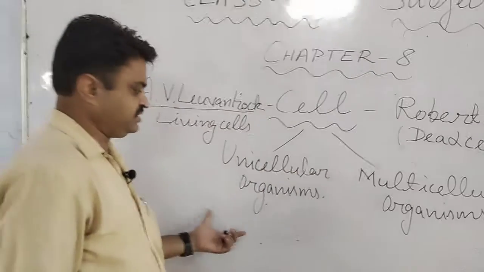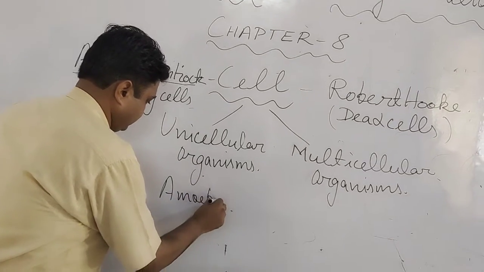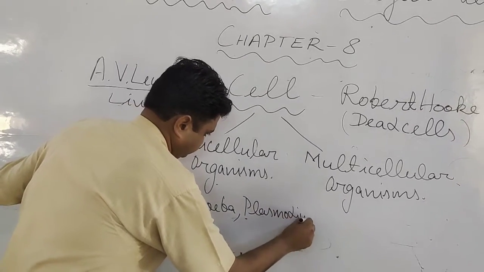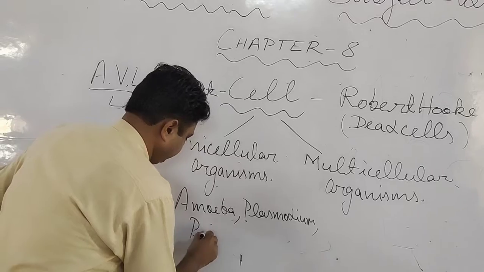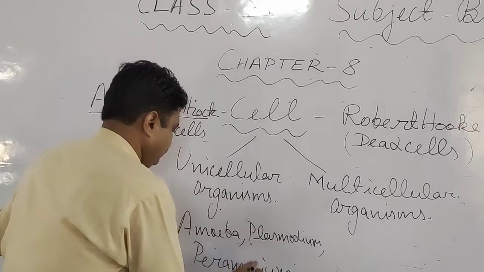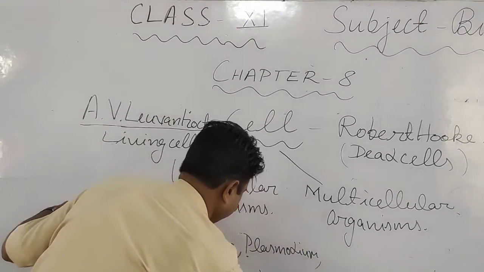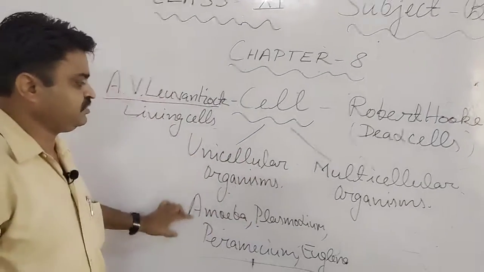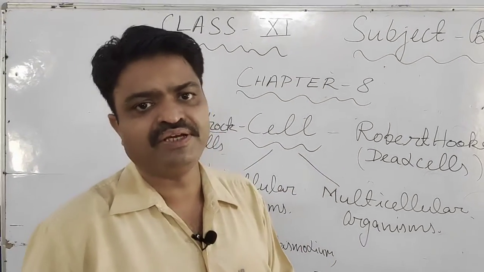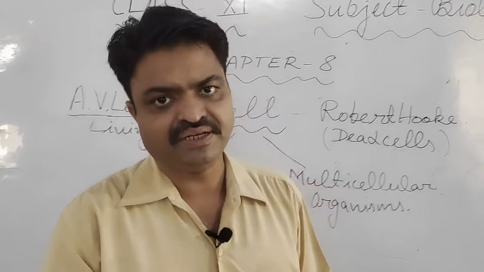Unicellular organism examples are all the protozoa like amoeba, plasmodium, paramecium, euglena. These are unicellular living organisms because they have only one cell and all the basic functions are performed by a single cell.